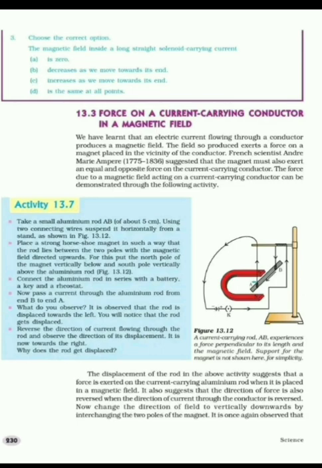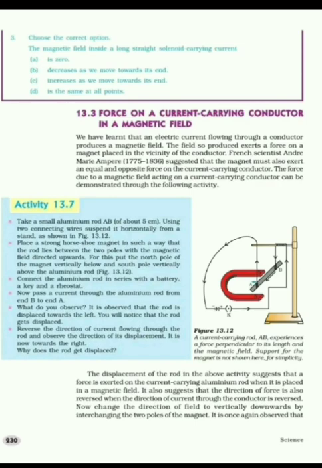Oersted discovered that a current carrying conductor exerts force on a compass needle, that is, that small bar magnet which is placed in the compass and which is placed near the conductor. Andre Marie Ampere also suggested that the reverse of it should also be true, that is, a magnet exerts an equal and opposite force on the current carrying conductor.